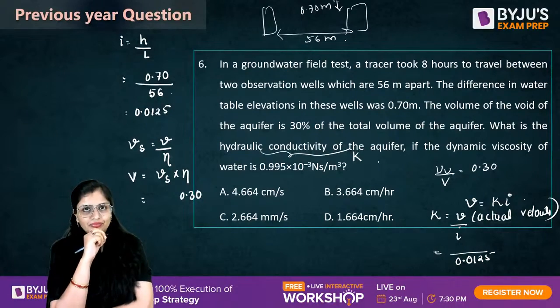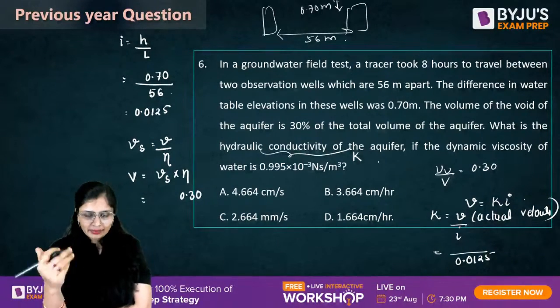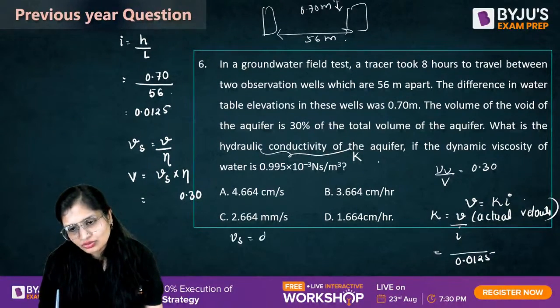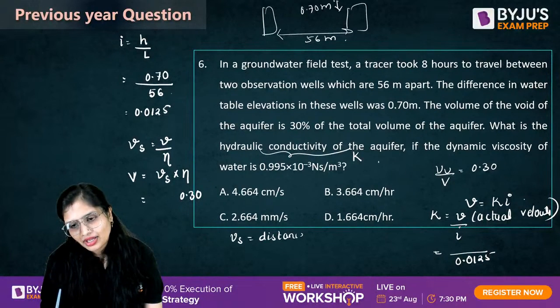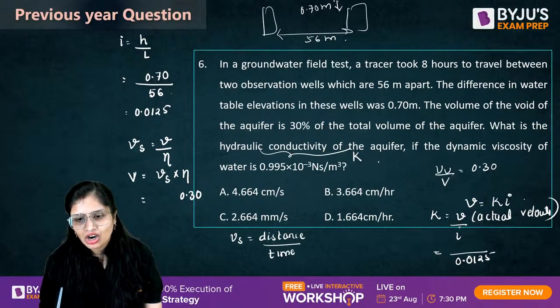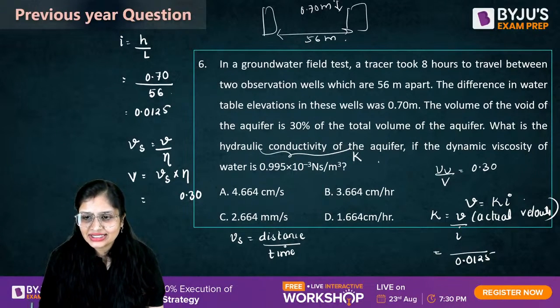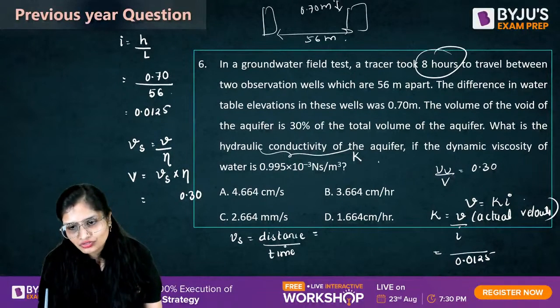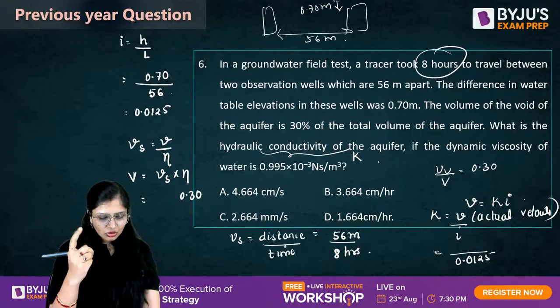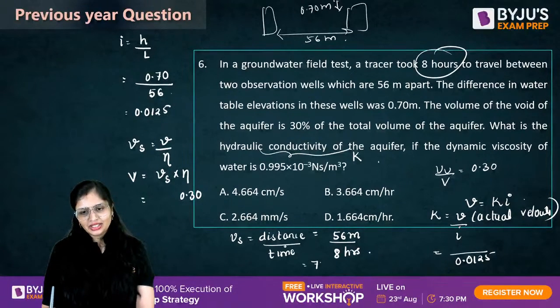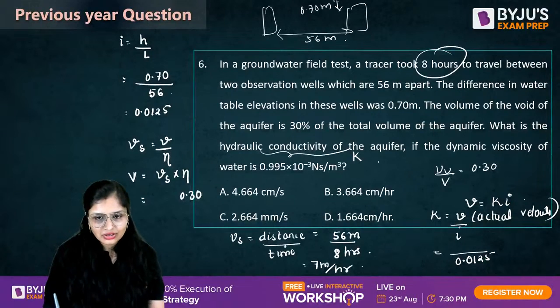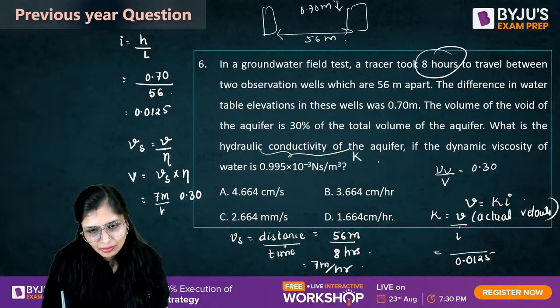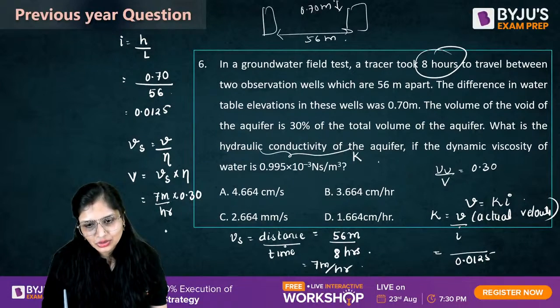How will I calculate? Velocity is equal to distance upon time. So Vs is equal to distance upon time. How much was the distance? 56 meter was the distance. And how many hours did it take? 8 hours. So 56 meter in 8 hours, you can convert, this will become 7 meter per hour. So this will be 7 meter per hour. So from here, 7 threes are 21.